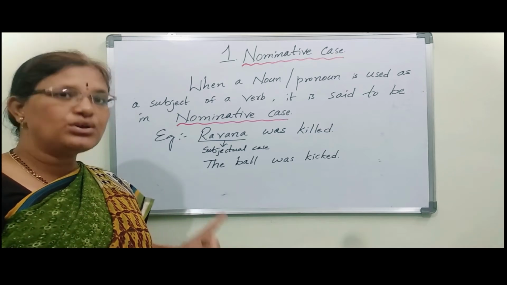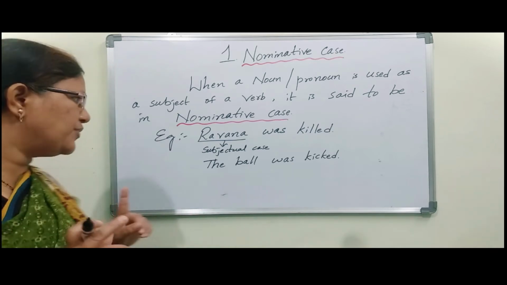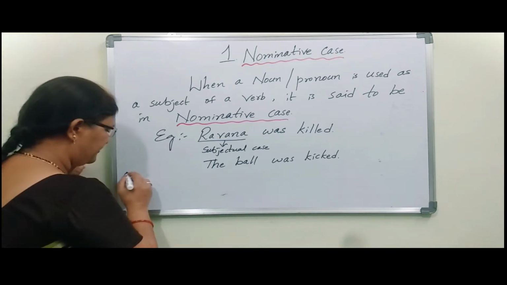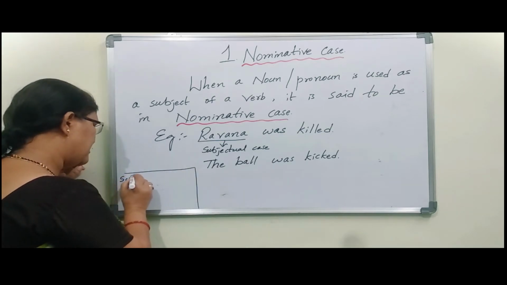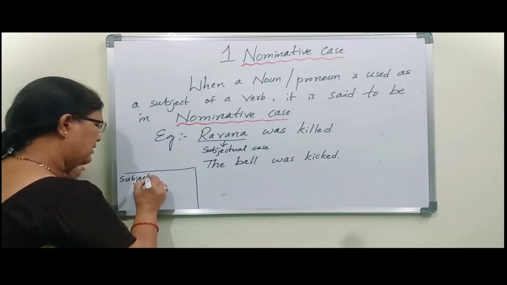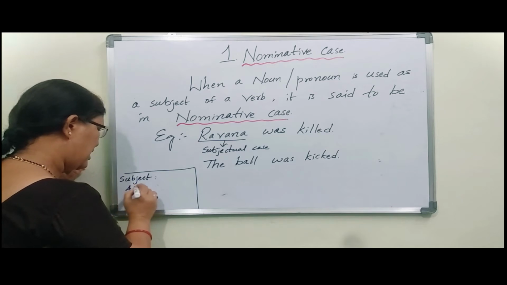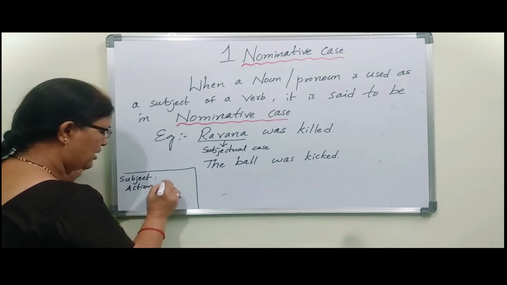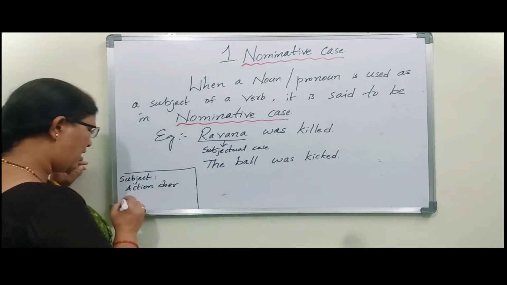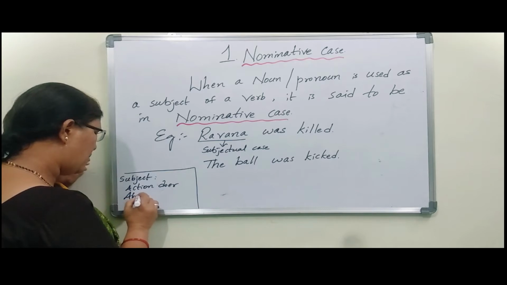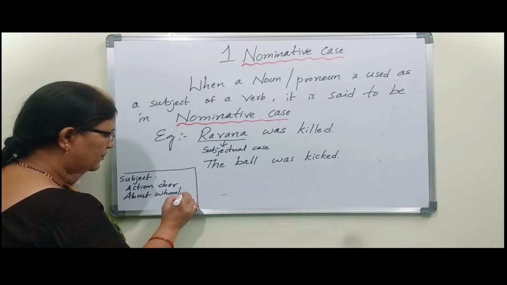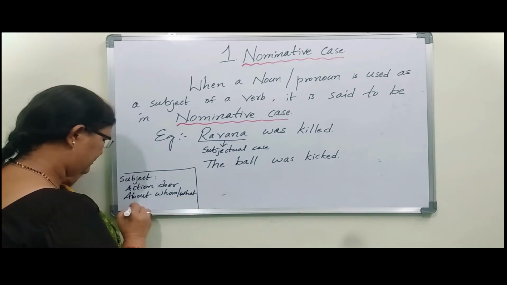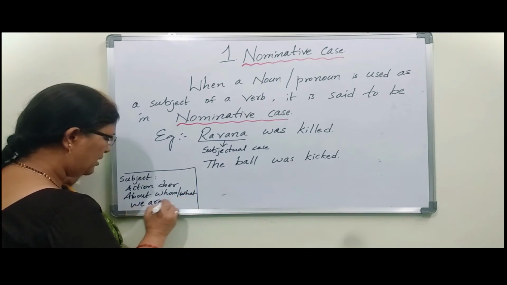Action doer also comes under subject. If you want, you can note here: subject means action doer, or about who or what we are talking.